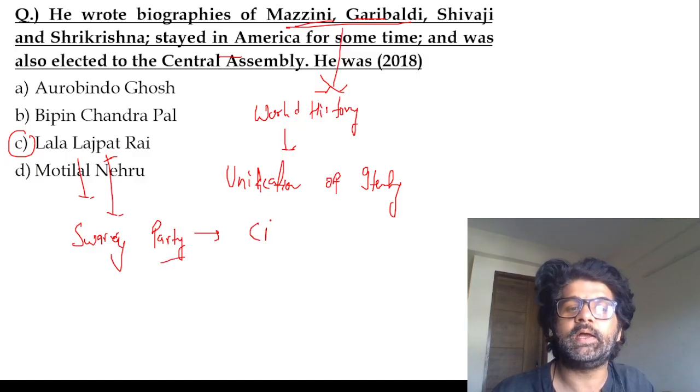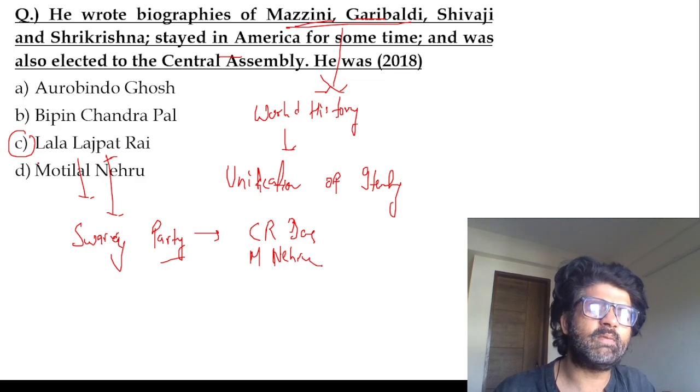Swaraj Party was formed by C.R. Das and Motilal Nehru. Chittaranjan Das. Lala Lajpat Rai later on became a little communal also.